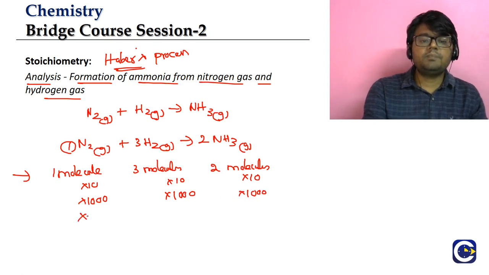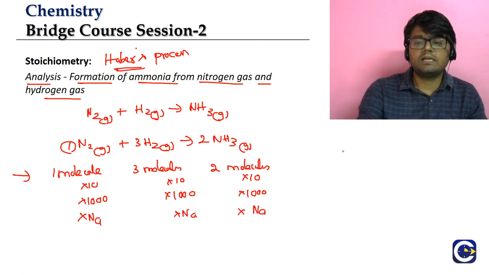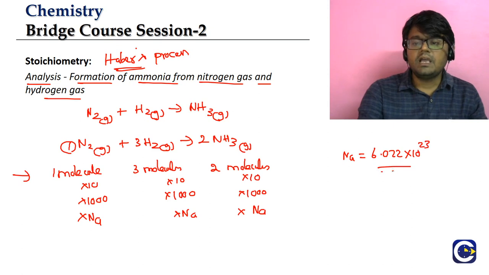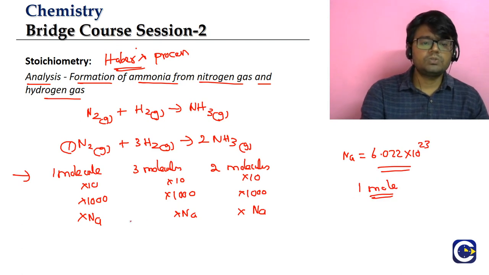So if we multiply this with the large number that we use in chemistry, which is called the Avogadro number. So what is the Avogadro number? Avogadro number is nothing but 6.022 into 10 power 23. Avogadro number of particles is basically what is called a mole. Whenever we have Avogadro number of particles, that will be called 1 mole.